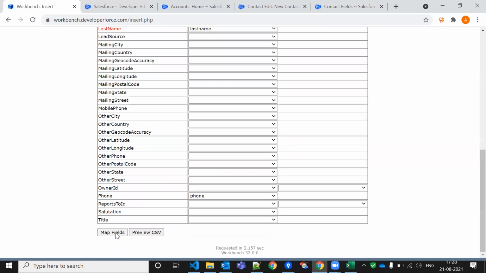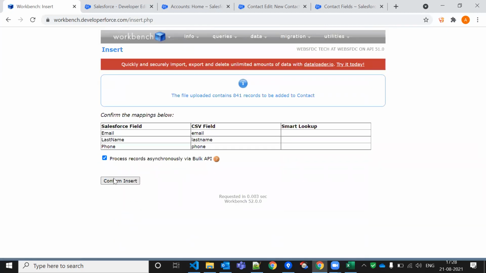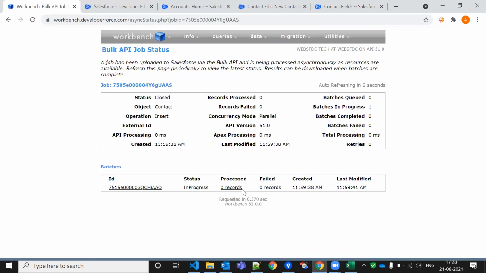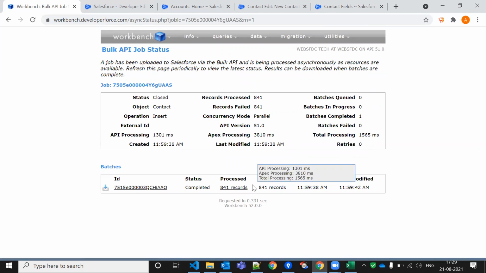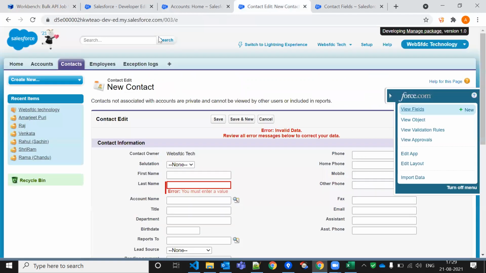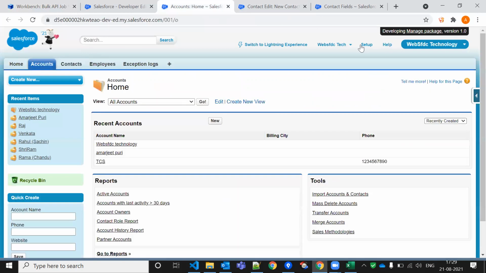Now let me do one thing. Let me just map the fields. Click on confirm insert. Now the process is going on. So you can see 200. Oh, all the records are failed. Why? Might be there is some trigger and all. So let me just deactivate the trigger first.